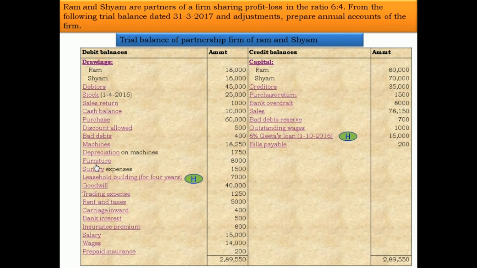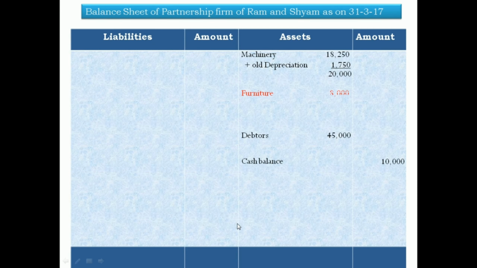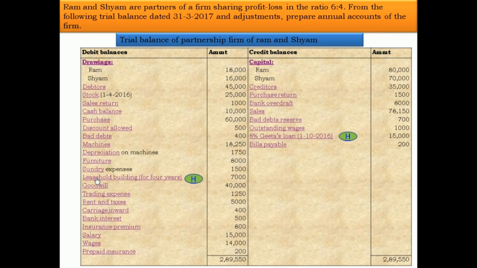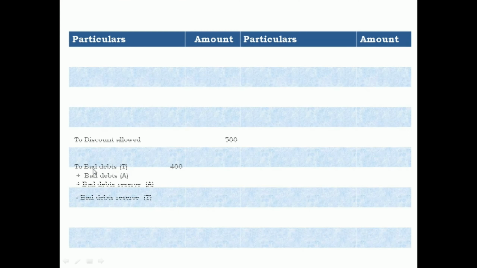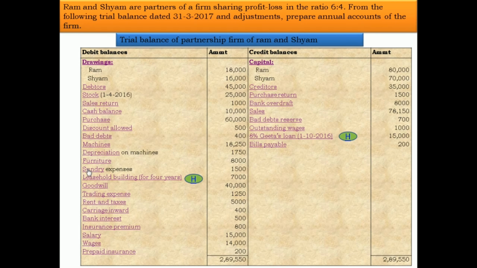Now next, furniture. Furniture, asset side, inner column 8,000. Now sundry expense. Sundry expense, profit and loss account debit side, 1,500. Inner column 1,500. There is an adjustment, outstanding sundry expense, therefore inner column 1,500.